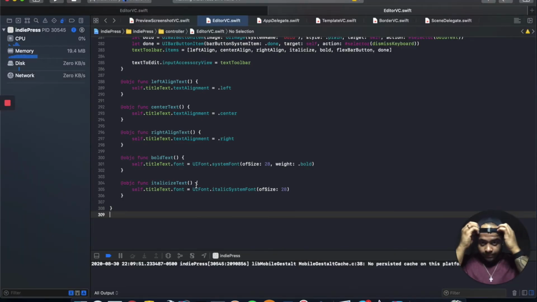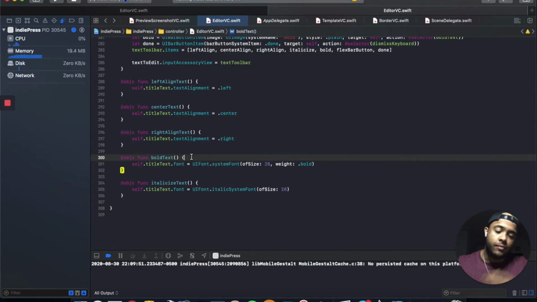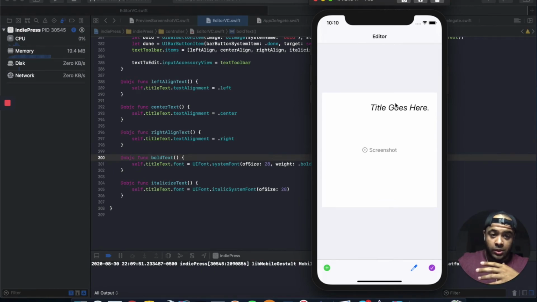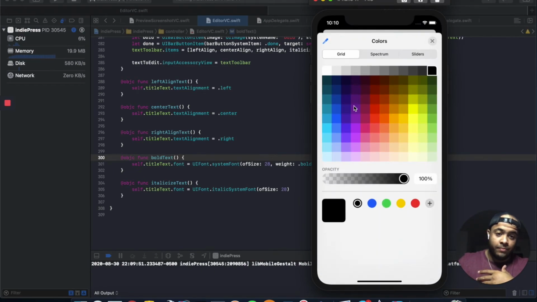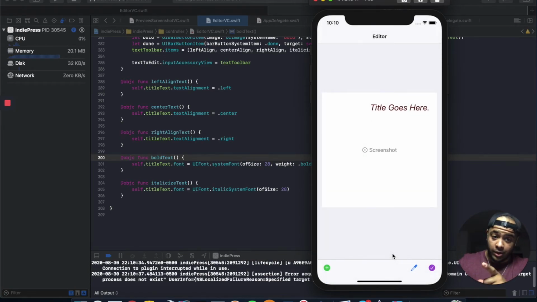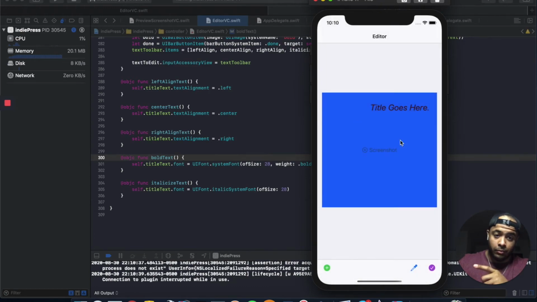Like I said, so what do we still need to do? We need to, of course, toggle these. So we need to check if the font's already bold, unbold it. If it's not bold, bold it. Same thing for italicized. But we got a lot done in this video. So we got this done. But don't forget, we also got the text color done. Boom. We also got the background color done. Boom. That's hideous. But anyways, we got a lot of stuff done in this video.